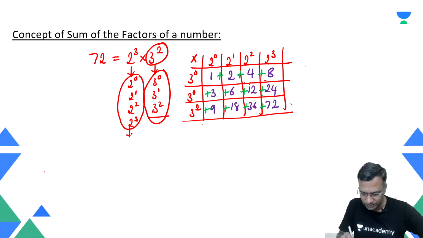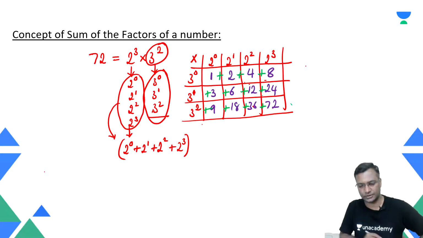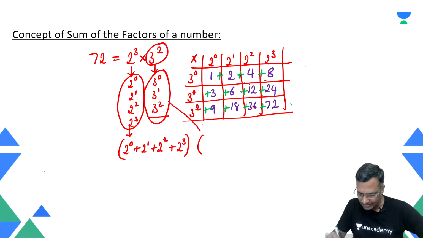In the sense, you take these numbers: 2 power 0, add 2 power 1, put here 2 power 2, then you add 2 power 3, which means you add these factors and consolidate this. Just add these factors. And similarly, multiply this by another bracket, which you write as 3 power 0, 3 power 1 and 3 power 2.